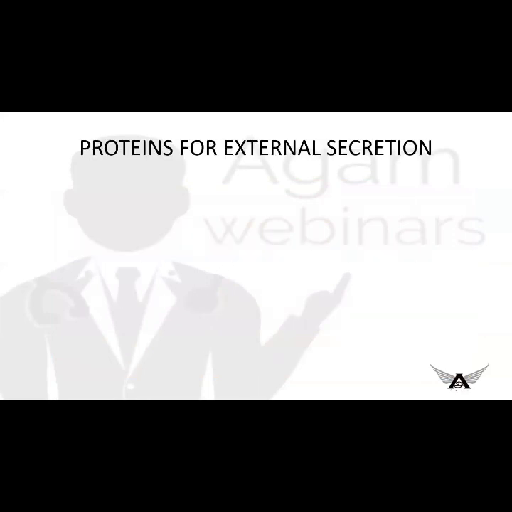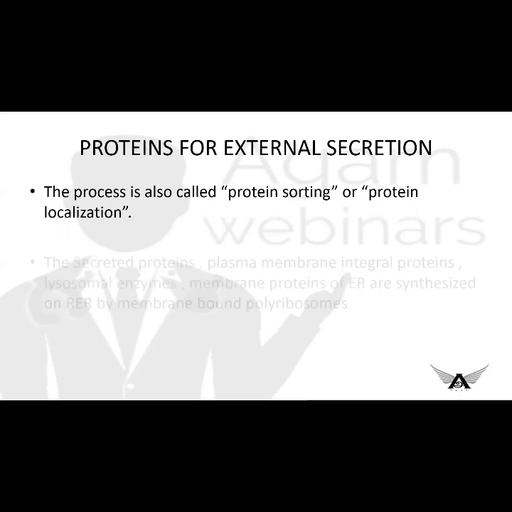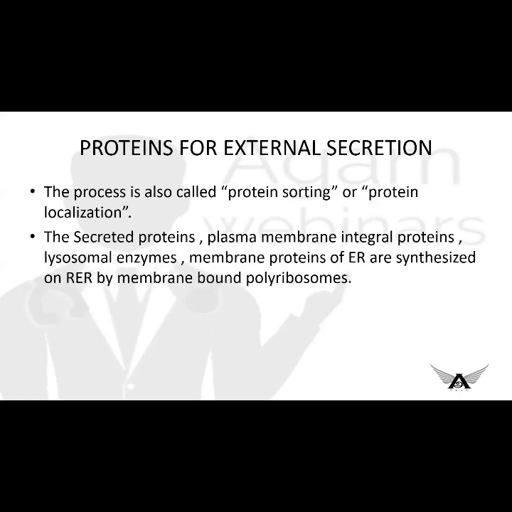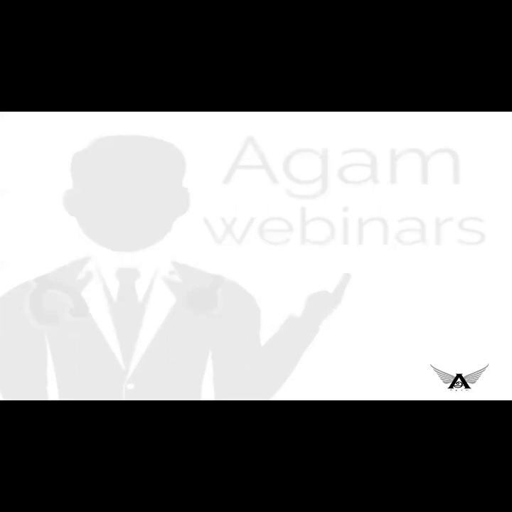Proteins for external secretion, which means the proteins that are not required inside the cell but outside the cell. So the first one is the secreted proteins. Then secreted proteins and plasma membrane integral proteins, membrane proteins of the endoplasmic reticulum, and lysosomal enzymes. These are the types of protein which are synthesized in the rough endoplasmic reticulum, based on the signal hypothesis. They will be delivered to the destined compartment.